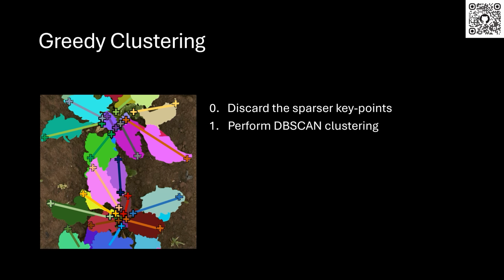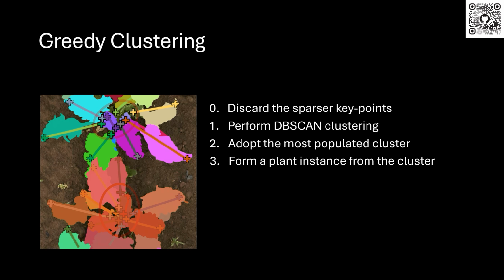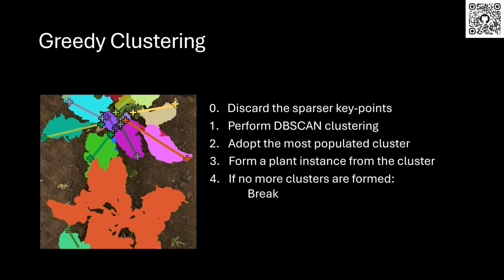To form plant instances, we perform a greedy clustering algorithm. At first, we want only the base points of leaves, so we discard the farther key point in each pair, and then we perform DBSCAN clustering on those points. In this case, we can get two clusters. We adopt only the most populated cluster. The adopted cluster is used to form a plant instance, and the members of the cluster are no longer considered. If no more clusters are formed, the procedure ends. Else, it goes back to step 1 and repeats the process again.